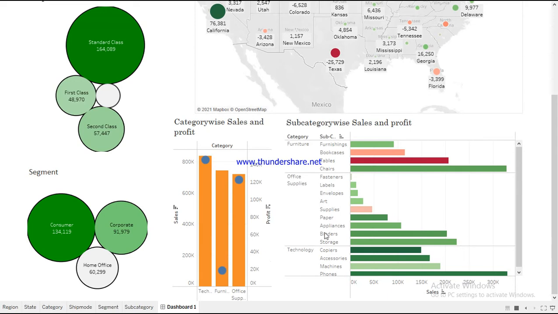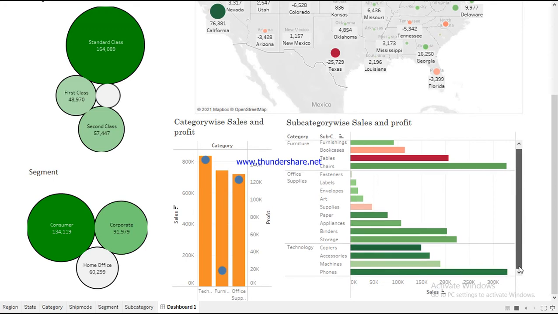As we can see in the subcategory graph also, technology is performing well for all of its subcategories. Office supplies is also performing quite well for most of it, apart from just a few low profits and one loss. But when we look into furniture, we can see 2 out of 4 subcategories are giving loss. So this is something we are interested to investigate.